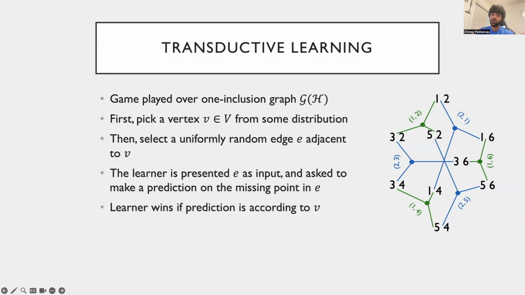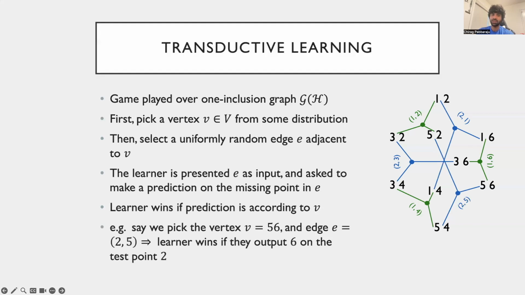The learner has to predict a short list of labels for the unlabeled point, and they win if the label they predict is consistent with the vertex that nature had picked at the start. As an example, imagine that nature picked the vertex 5, 6 in this picture. Then say that it picked the blue edge 2, 5 in the direction of the second coordinate and presented it to the learner. That is, the learner is told that the label on the first coordinate is 5 and is asked to make a list prediction on the second coordinate. The learner wins if the list that they predict contains 6, because that is what the vertex 5, 6 labels the second coordinate with.